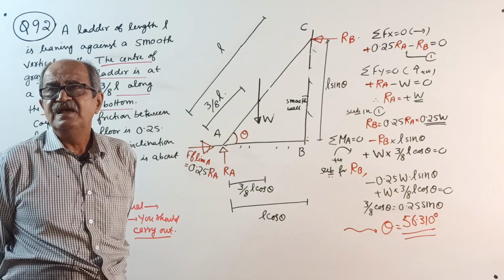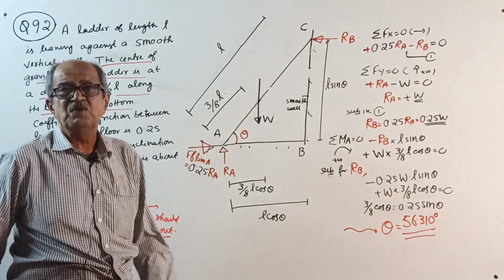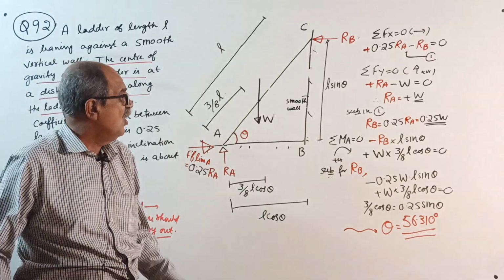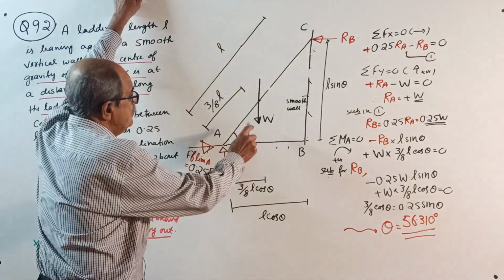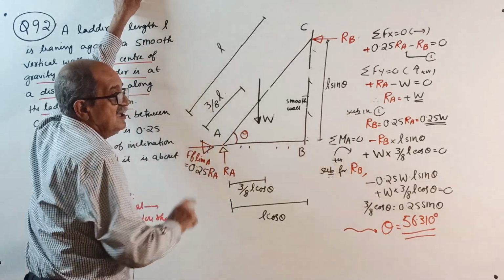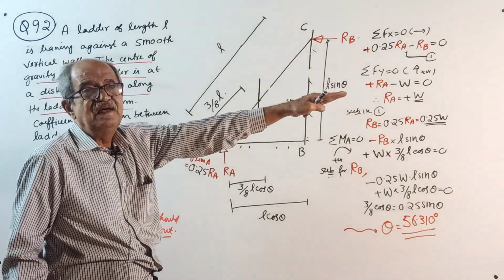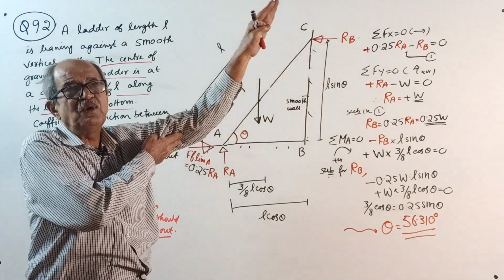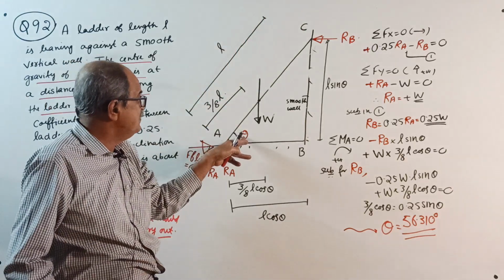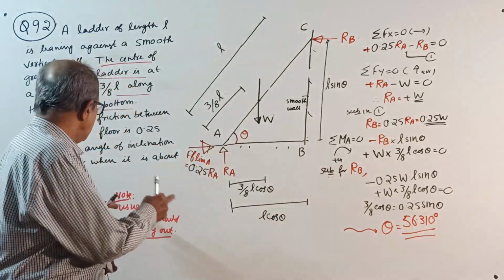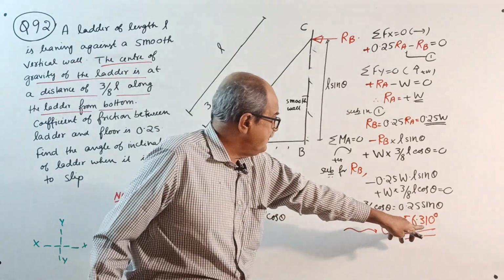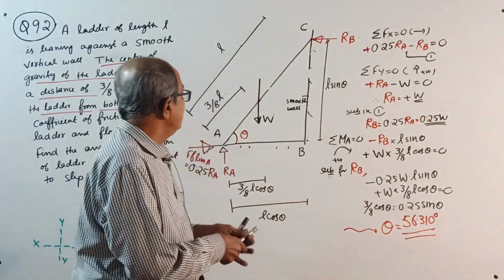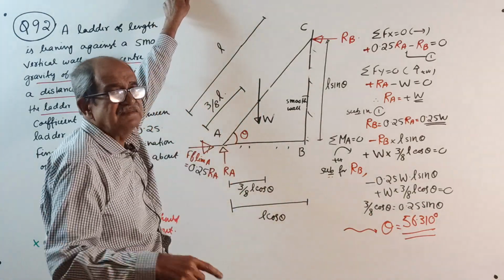Last time the question was given: find the minimum angle and maximum angle. Remember, I told you, this angle with the horizontal, if it is lesser, the ladder is unstable. So you require one particular angle. If you refer to this angle, what answer are you getting? 56.310 degrees, what you are going to get later, that is the minimum angle as per the last question.